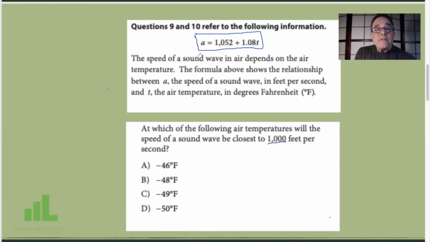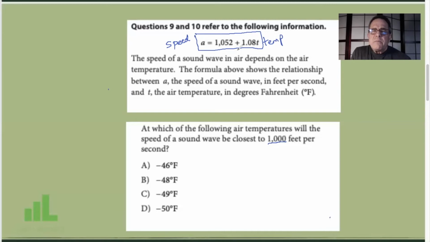The speed of a sound wave in air depends on the air temperature. Okay, that makes sense. The formula above shows the relationship between A, the speed of sound, so this is going to be our speed, and T, the air temperature in degrees Fahrenheit. Now, when I say we reason our way through this, here's one of the things we ask ourselves.